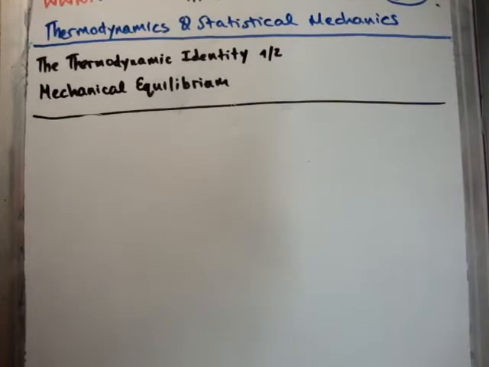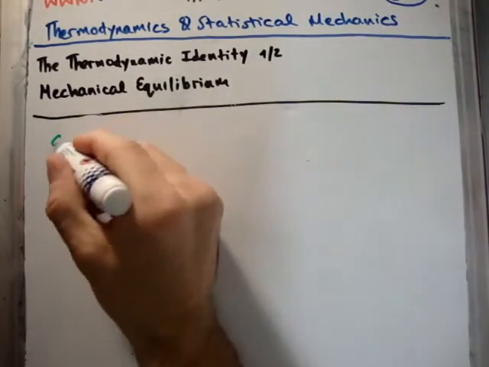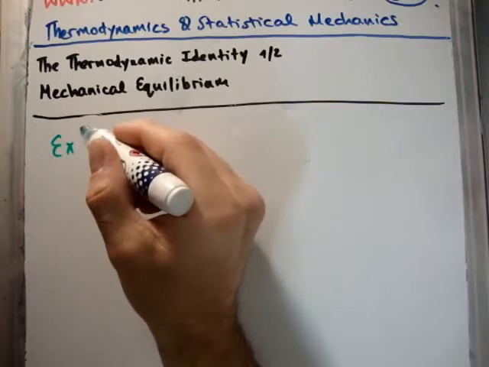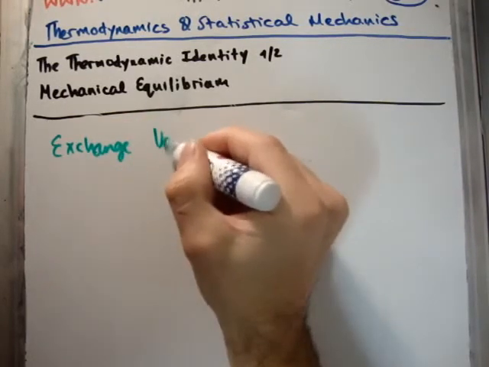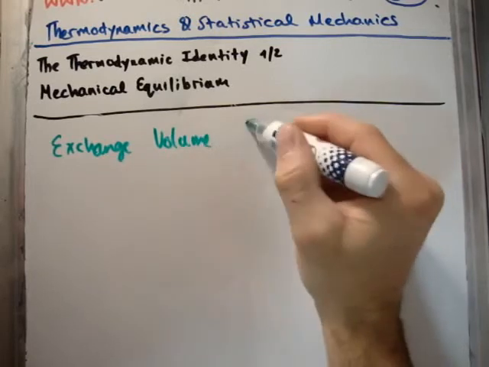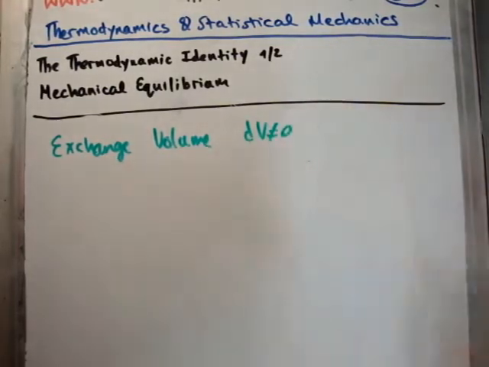The next thing is, if we allow the system to exchange volume, that means that dV is not 0. Okay? Well, how do we get into equilibrium if the system can also exchange volume?